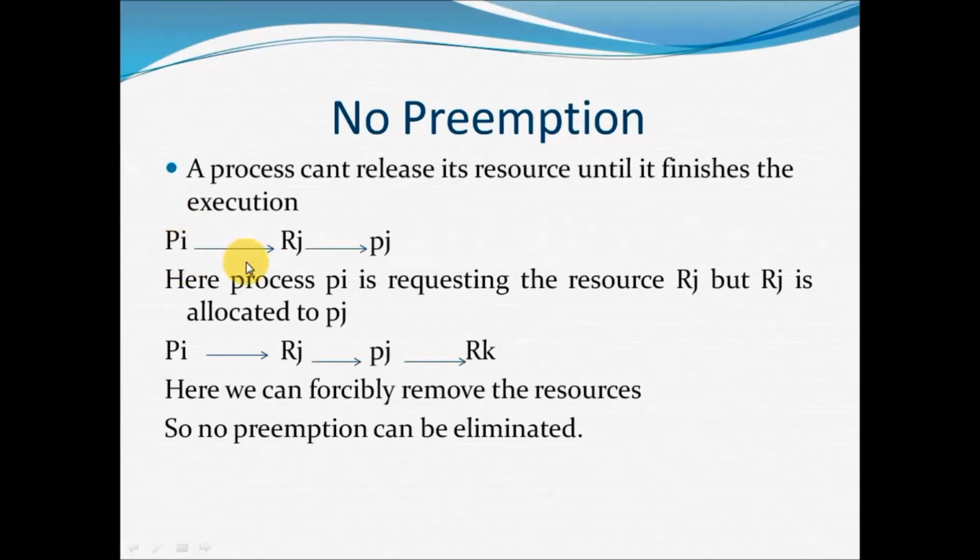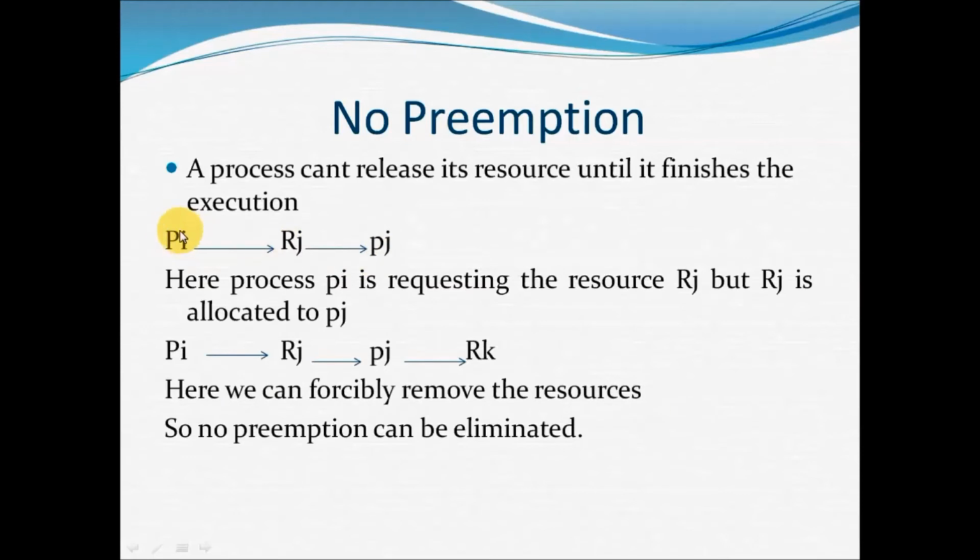Then after some time, I can allocate RJ to process PI. Thereby, I can forcibly remove the resources. No preemption can be eliminated here. What I am doing is forcibly removing the resources from process PI, because now I can't allocate RJ to PI and the time will be wasted.